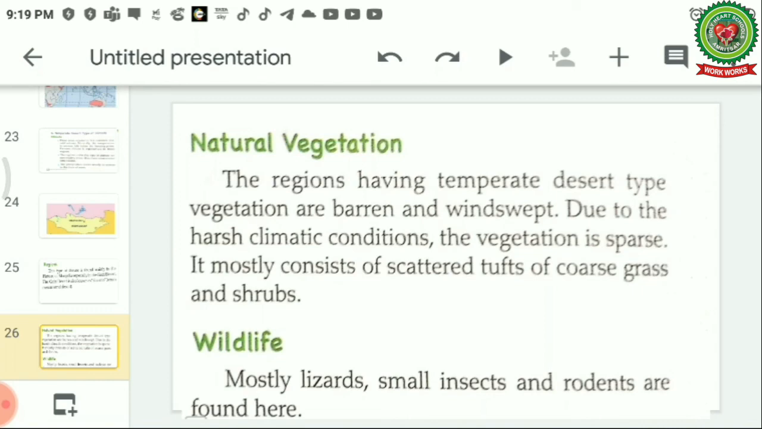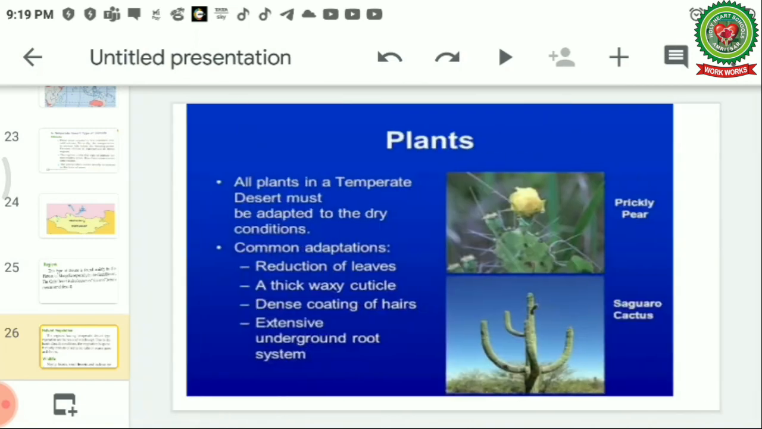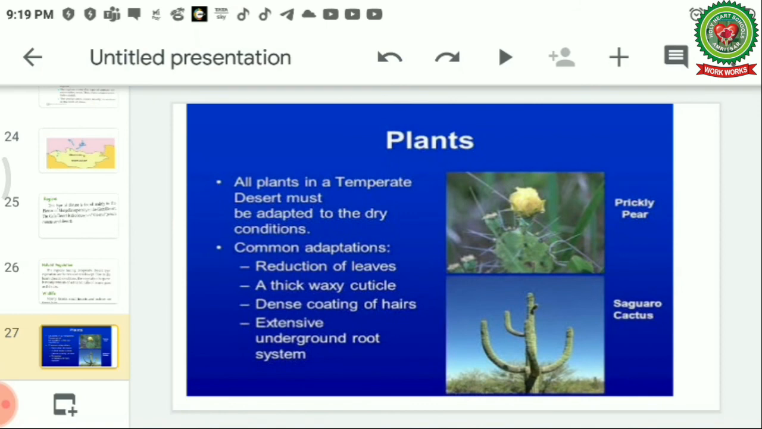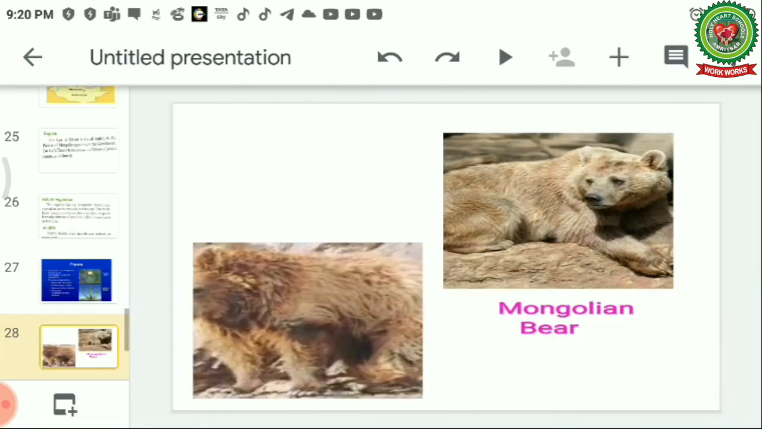Wildlife. Mostly lizards, small insects and rodents are found over here. Now you can see this is a picture of plants which are found in the temperate region. All plants in the temperate deserts must be adapted to dry conditions because the summers are dry. Common adaptations: reduction of leaves, a thick waxy cuticle, a dense coating of hairs and an extensive underground root system. Mostly the cactus is found over here. Both these are pictures of two types of cactus found here.